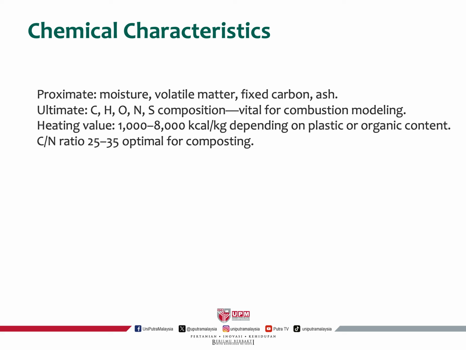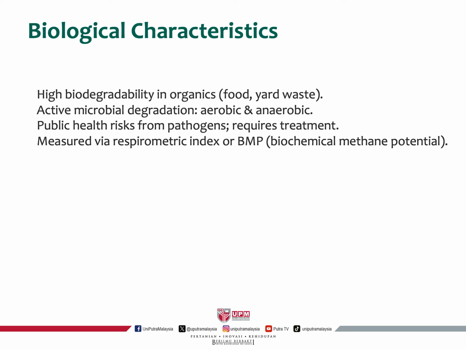And heating value can be 1000 to 8000 kilocalorie per kilogram, depending on plastic or organic content. And the C over N ratio is very, very crucial for composting. So these are the main important parameters that you should be noticing.